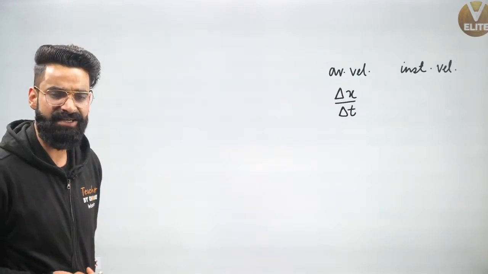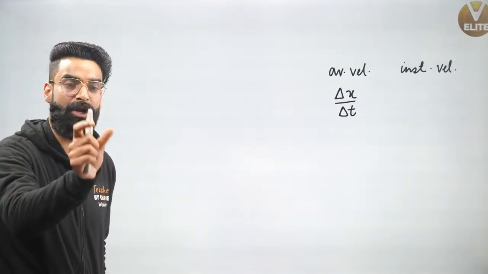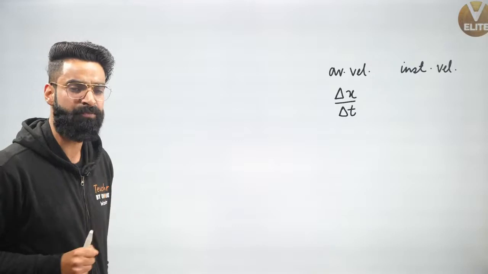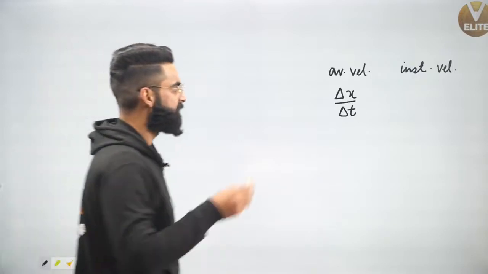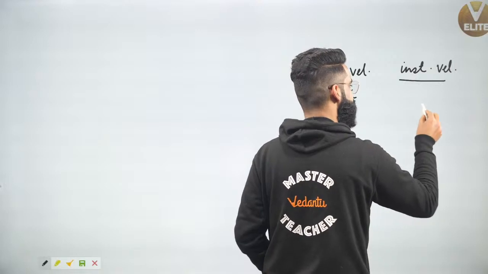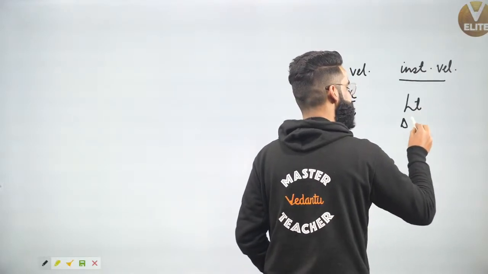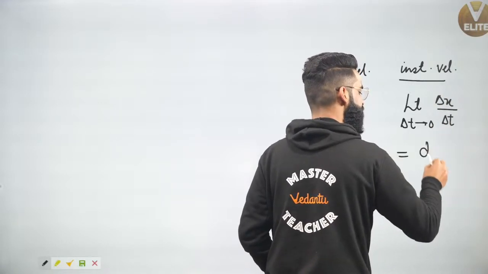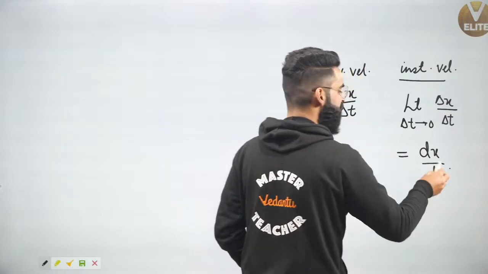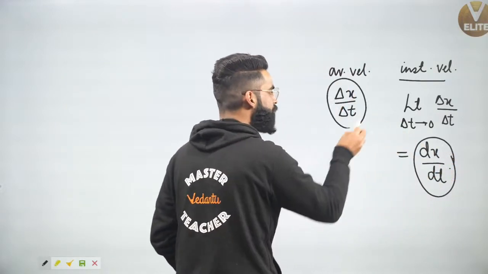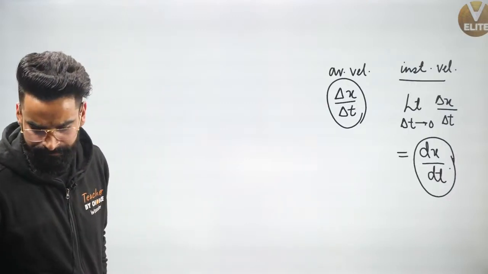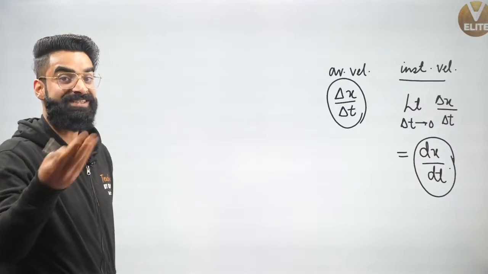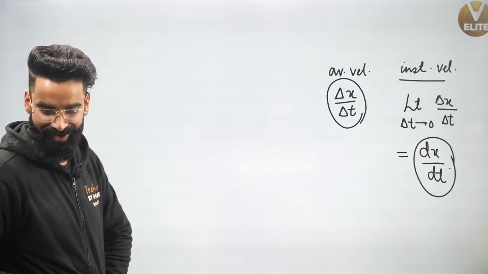How do we represent the instantaneous velocity? Instantaneous velocity is the velocity at a particular instant, right? At a particular instant in a small time interval, in a very, very small time interval where delta t approaches 0. So people, if I need to represent instantaneous velocity, can I say it's going to be limit delta t approaches 0 of delta x divided by delta t, which we used to represent by dx by dt. This is how we used to represent the instantaneous velocity, and this is how we used to represent the average velocity. I hope you remember that. Now, in the same way, we are going to represent the instantaneous rate of reaction as well.